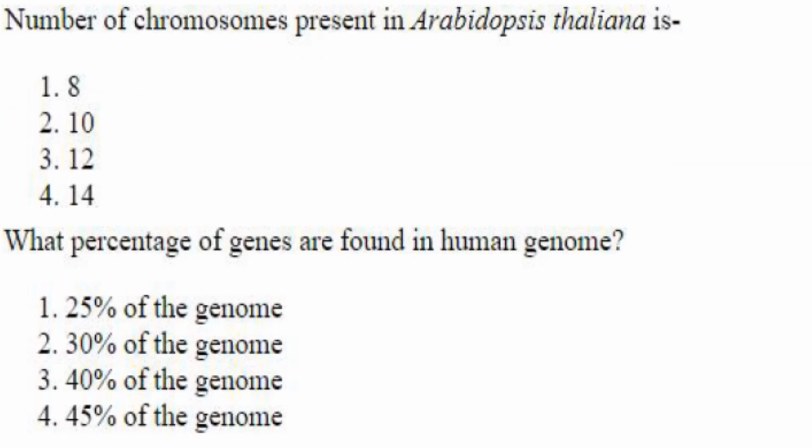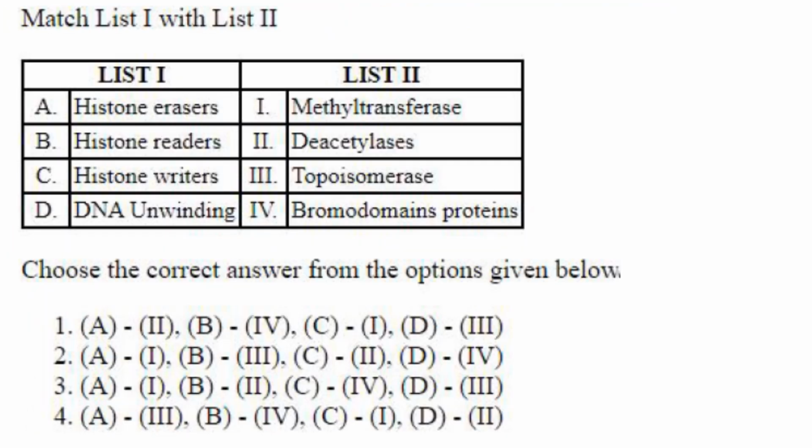Number of chromosomes present in Arabidopsis thaliana is option 2, that is 10. What percentage of genes are found in the human genome? So it is 30% of the genome. Answer is option 2. Then next one.